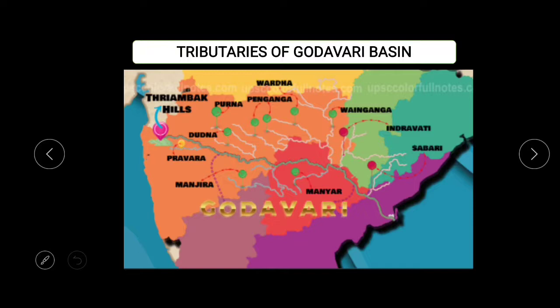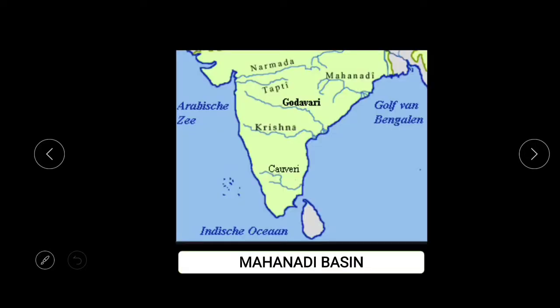Next we move on to the Mahanadi Basin. If you look, Mahanadi is here. Mahanadi rises in Chhattisgarh, flows through the region of Odisha, and drains to the Bay of Bengal. It covers an area of around 885 kilometers, and its basins are located in Chhattisgarh, Jharkhand, Odisha, and even in Maharashtra as well. So these are the Mahanadi Basin.